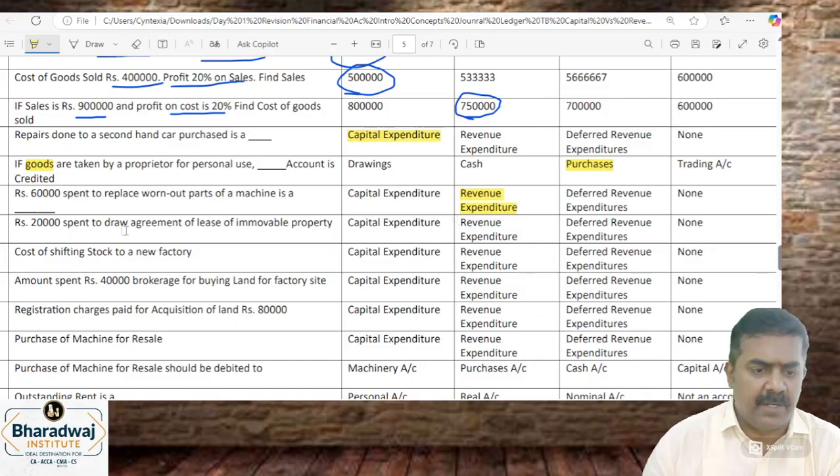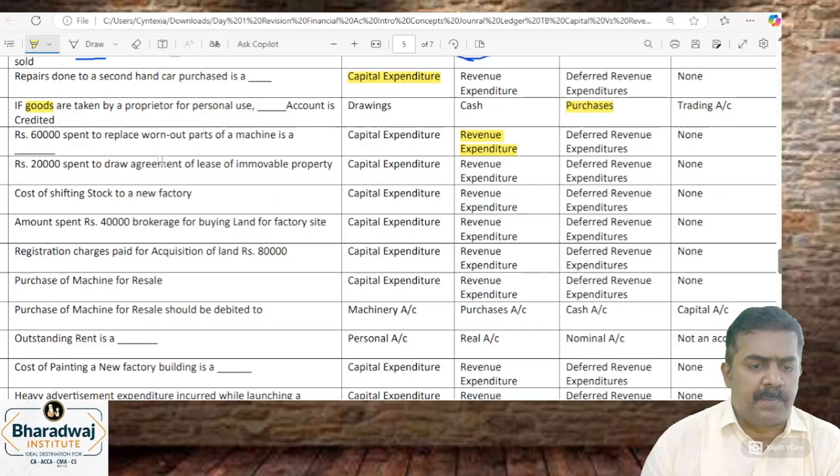Next, 60,000 spent to replace the worn out part of the machine. Maintenance expense, revenue expenditure. 20,000 spent to draw agreement of lease of a movable property.